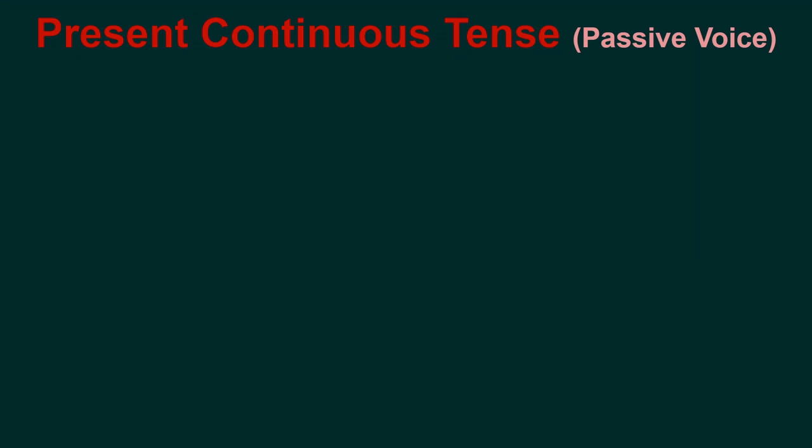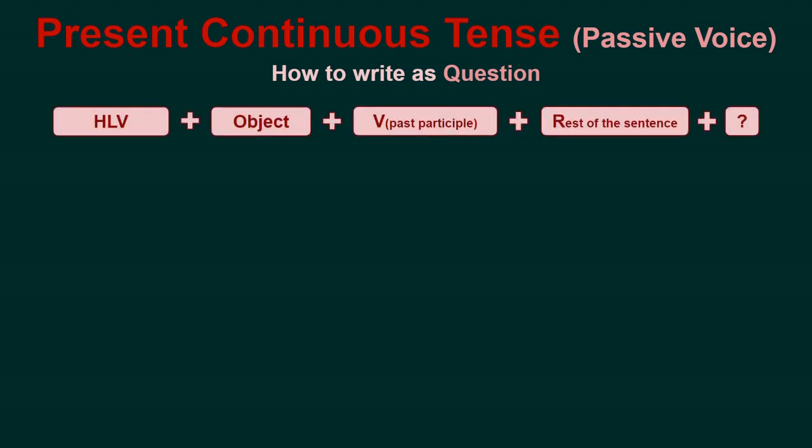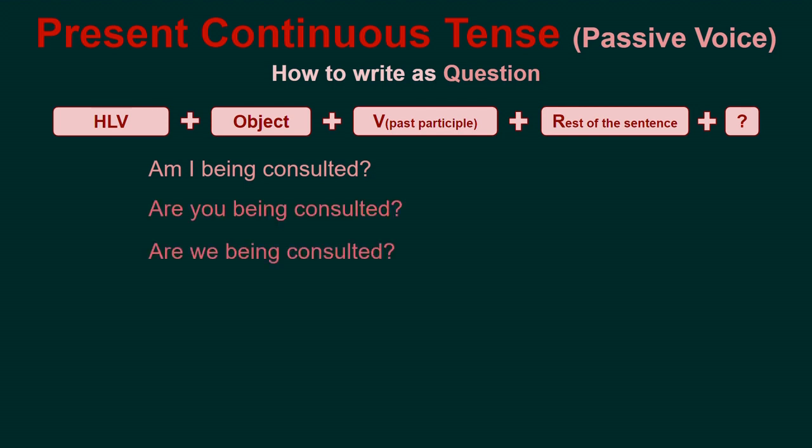Present continuous tense. Passive voice. How to write as a question: helping verb, object, verb in past participle, rest of the sentence. Am I being consulted? Are you being consulted? Are we being consulted? Are they being consulted? Is he being consulted? Is she being consulted? Is it being consulted?